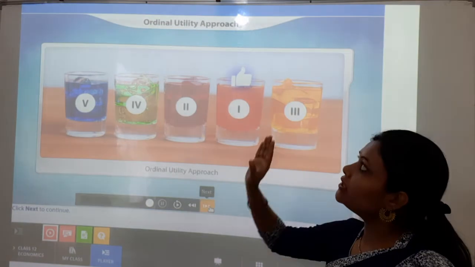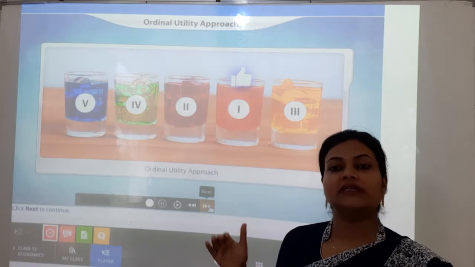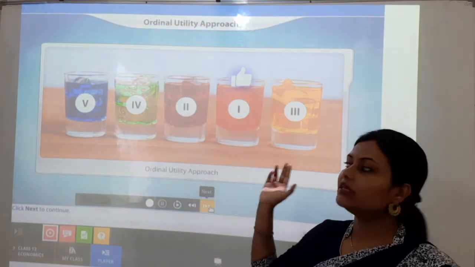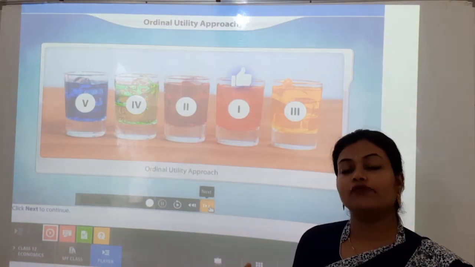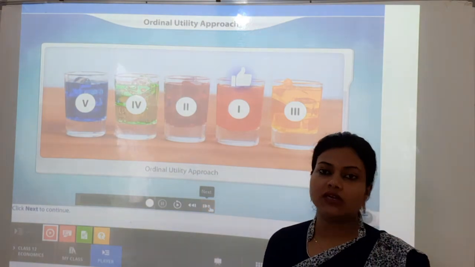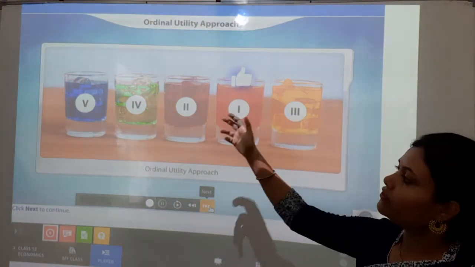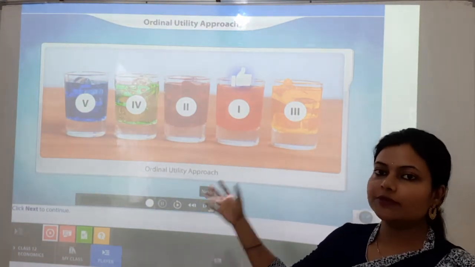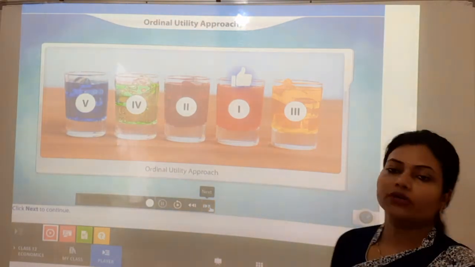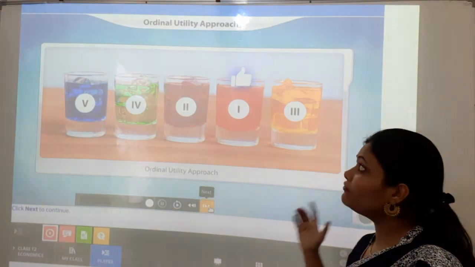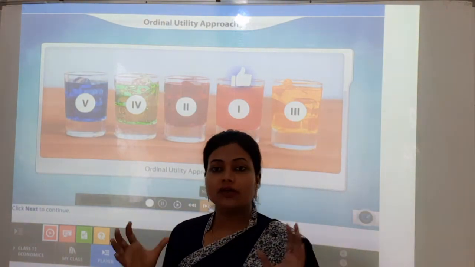So here in the ordinal utility approach, it is saying that satisfaction level cannot be measured in numbers, but it can be given in ranks. So there can be a comparison between the consumption levels of different goods, and the satisfaction derived by the consumers can be expressed in a ranking manner. Different ranks are given to the different types of drinks, and in that way they have expressed the satisfaction level towards all these products. So this is what the concept of ordinal utility is all about. The satisfaction level will be measured in terms of ranking.